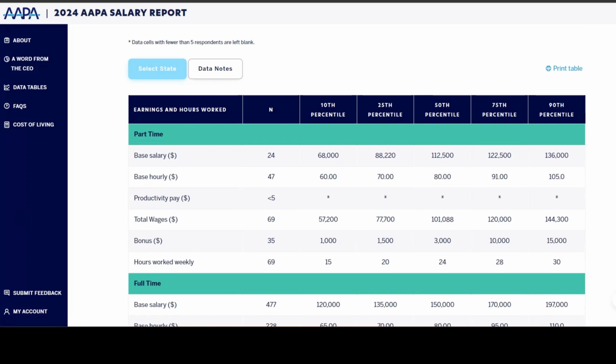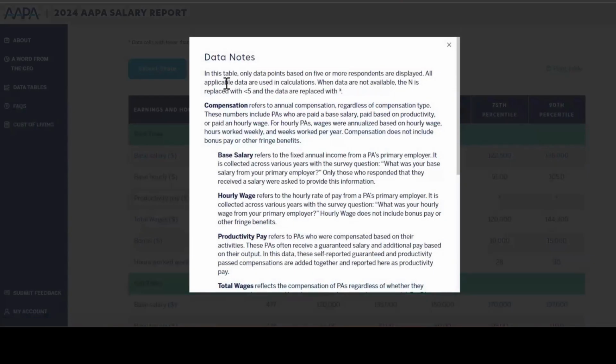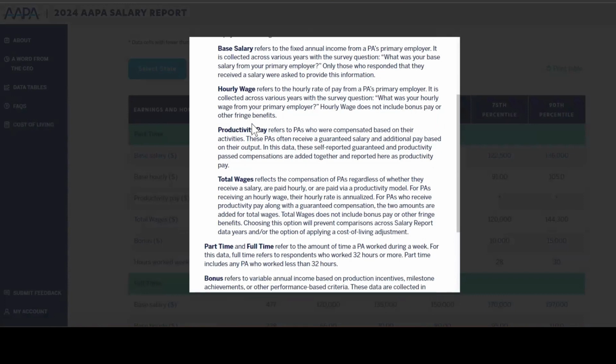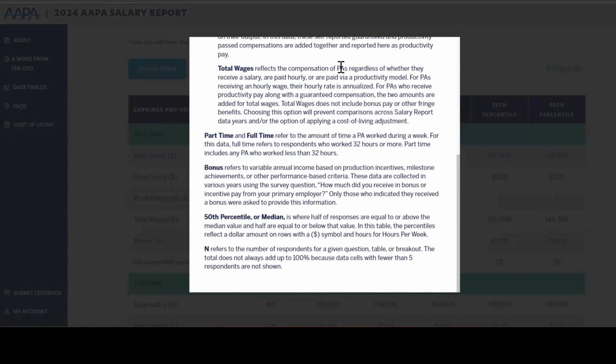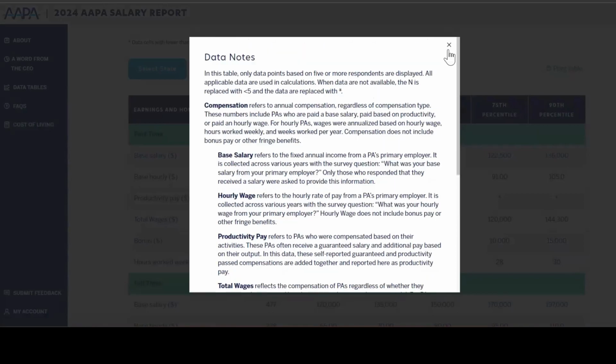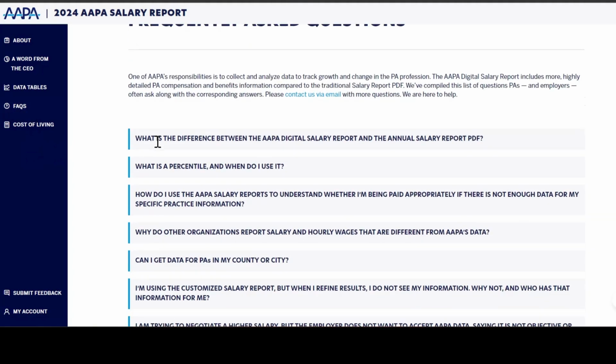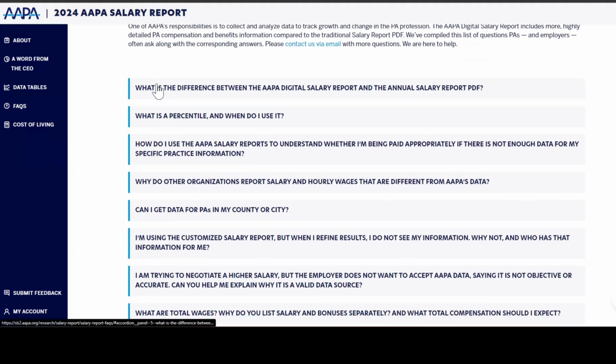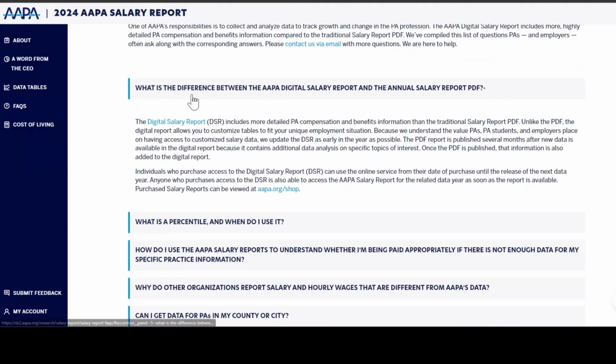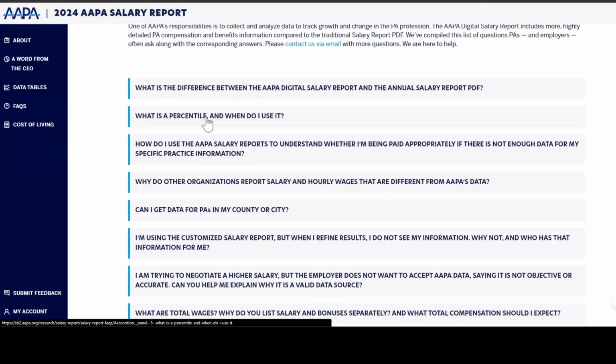If you would like additional information about any of the tables, feel free to select the data notes within the digital salary report, and it'll provide you with a brief synopsis of all of the data points within that table. If you need additional information, you can also feel free to check out our frequently asked questions page. If you go there, you can see a series of questions that we often get organized inside of these little boxes. And if you click that little ribbon, it'll display the answer to the question.